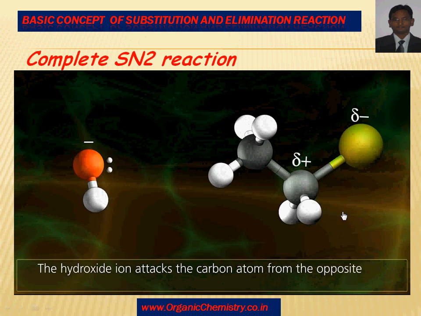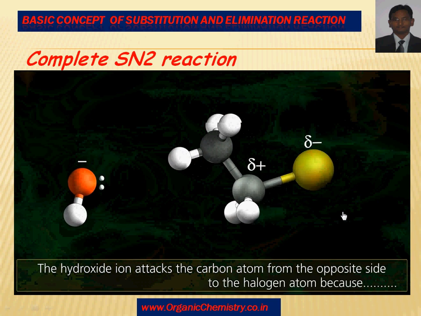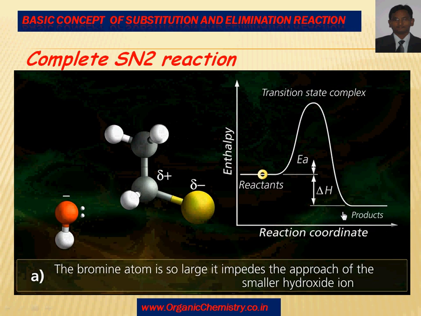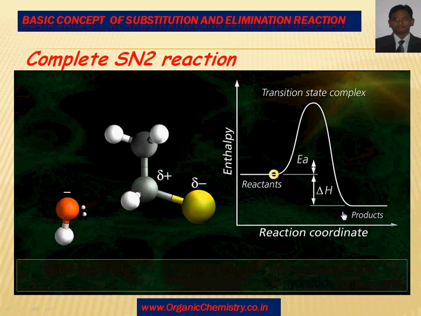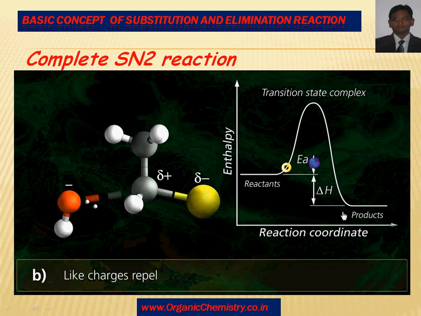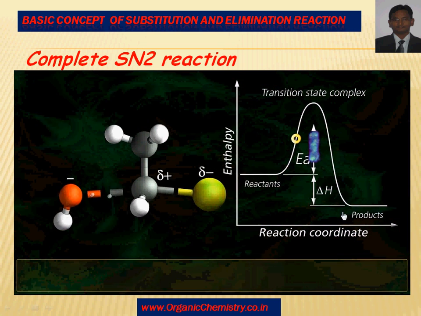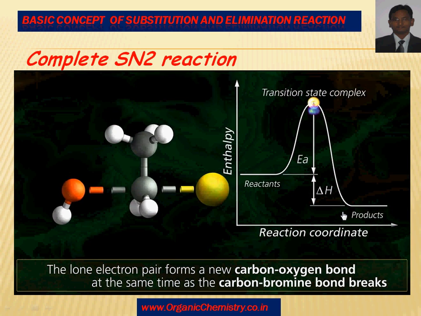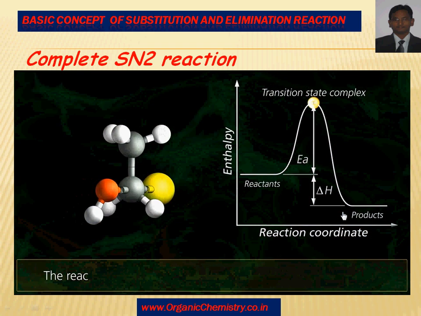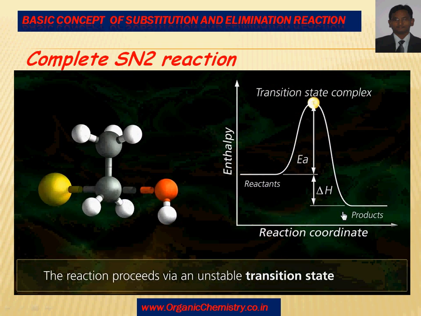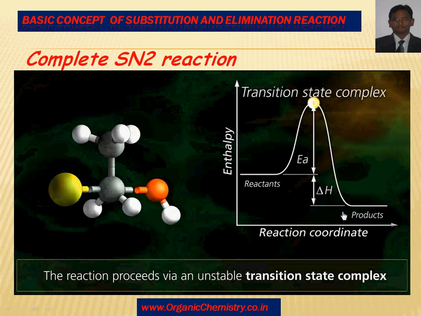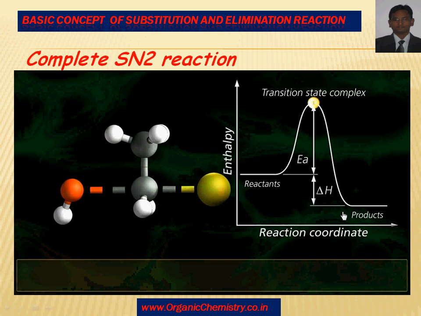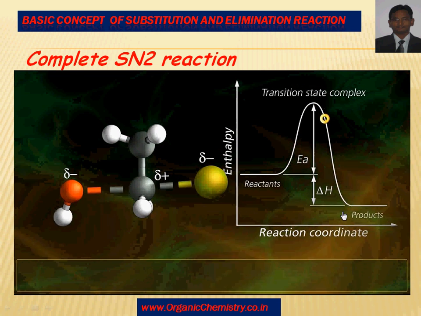The hydroxide ion attacks the carbon atom from the opposite side to the halogen atom, because the bromine atom, A, is so large it impedes the approach of the smaller hydroxide ion, and B, it repels the negatively charged nucleophile. The lone electron pair on the nucleophile forms a new dative covalent bond with the partially charged carbon atom to give an unstable transition state complex. The complex behaves like an umbrella blowing inside out as the bonds rearrange into a tetrahedral structure.